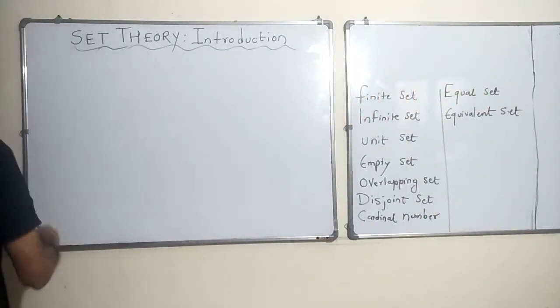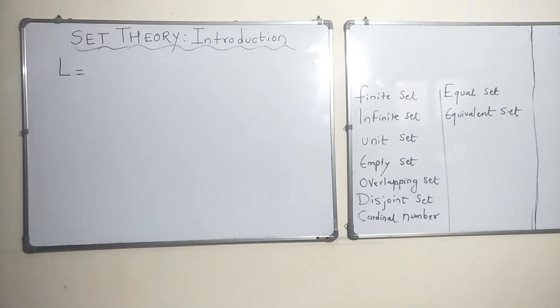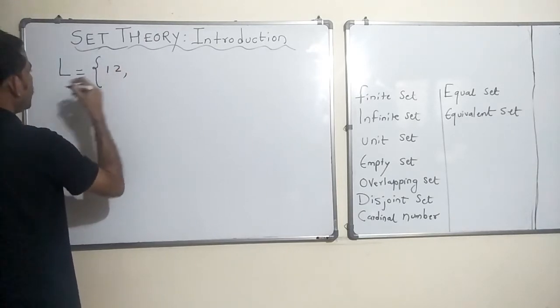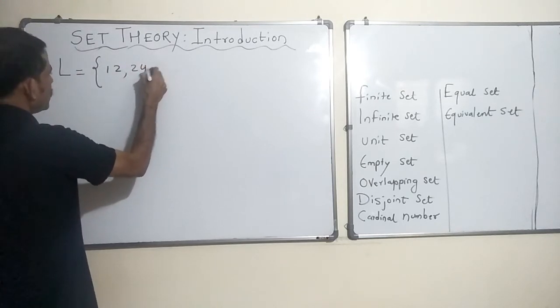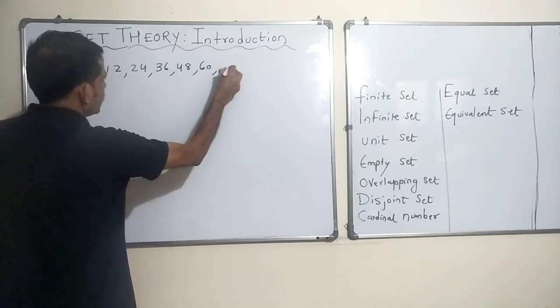So, let us take an example of two more sets. Set L is a set of all natural numbers which are multiples of 12. So, 12 2s are 24, 12 3s are 36, 12 4s are 48, 12 5s are 60 and it goes on.